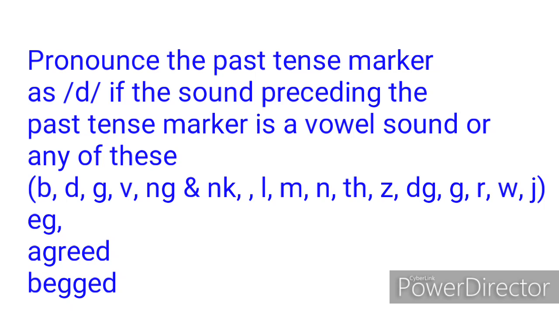Let's look at some examples. Agreed, begged. In agreed, the sound preceding the past tense marker is a vowel sound, and in begged, the sound preceding the past tense marker is g. So for that reason, we pronounce the past tense marker as d.